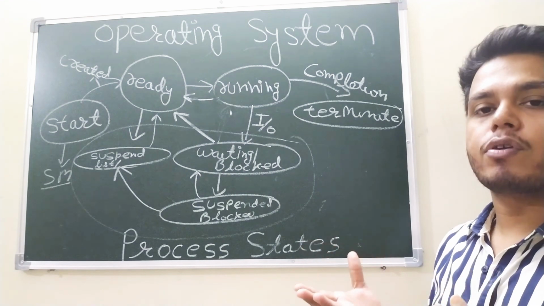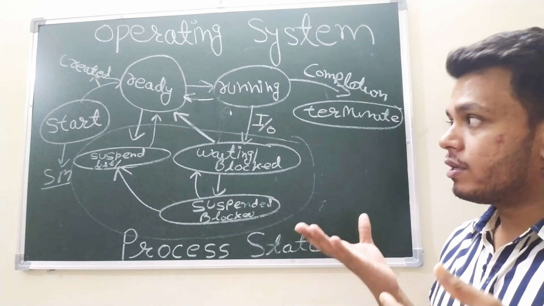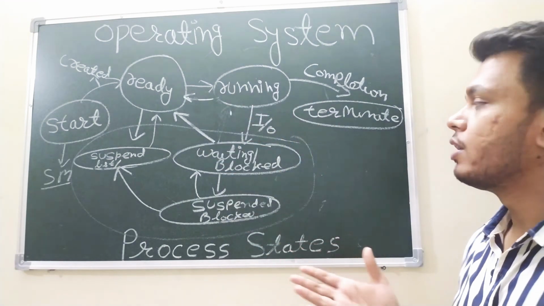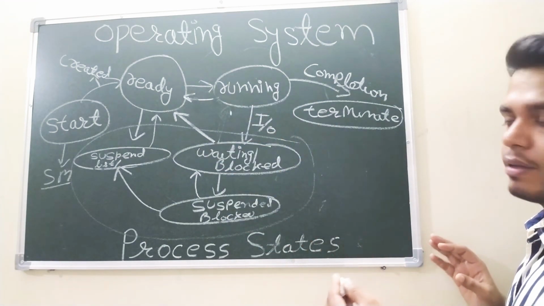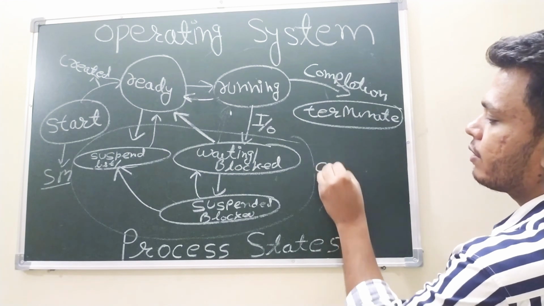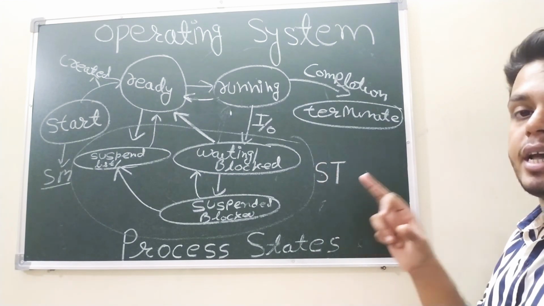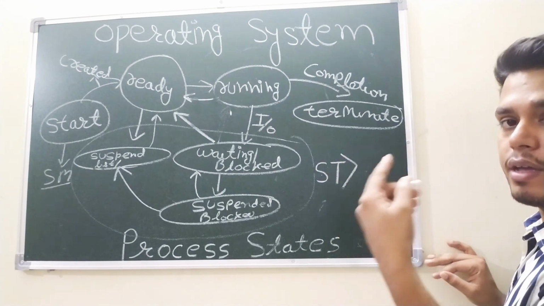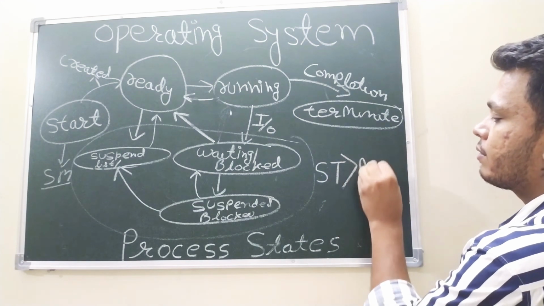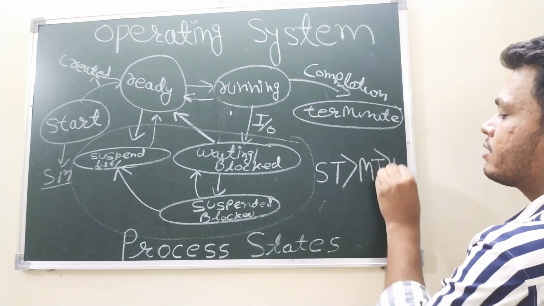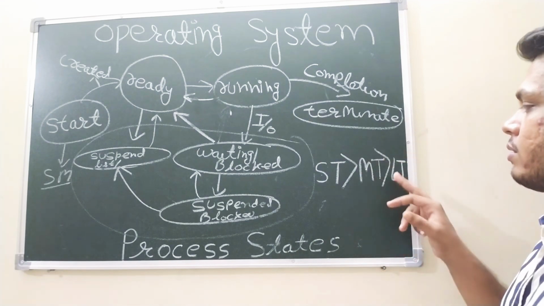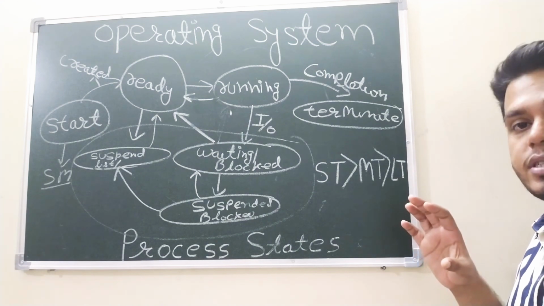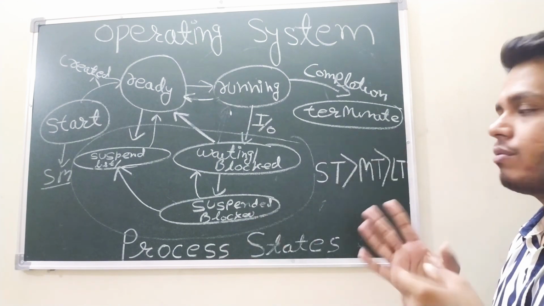Suppose somebody asks you which scheduler has the most involvement in these process states. The highest involvement will be of the short-term scheduler. After the short-term scheduler, we have the medium-term scheduler, and the last is the long-term scheduler, because it takes the processes from the secondary memory and puts them inside the ready queue.